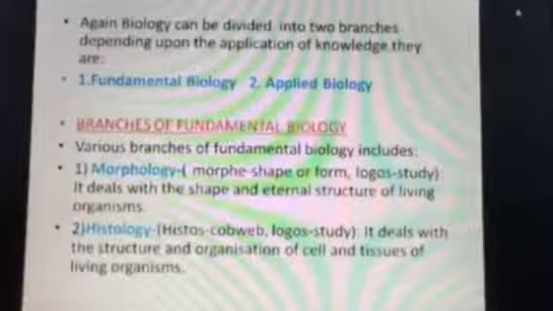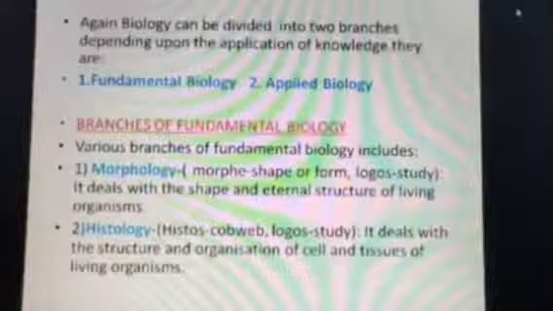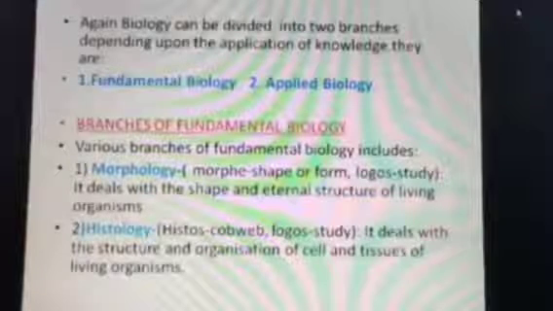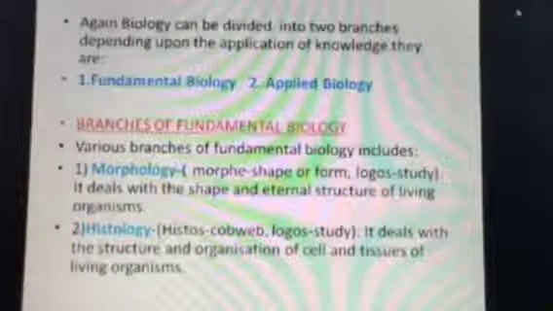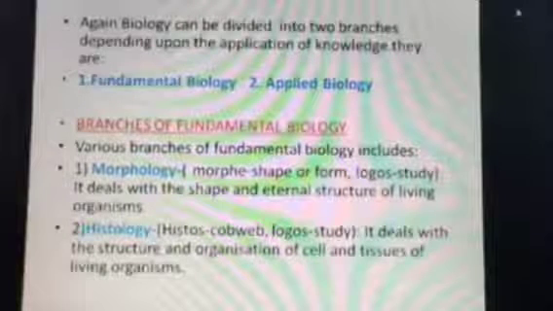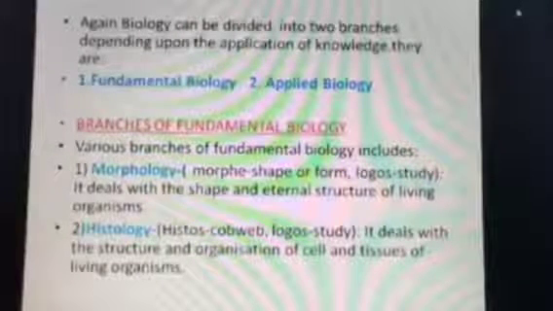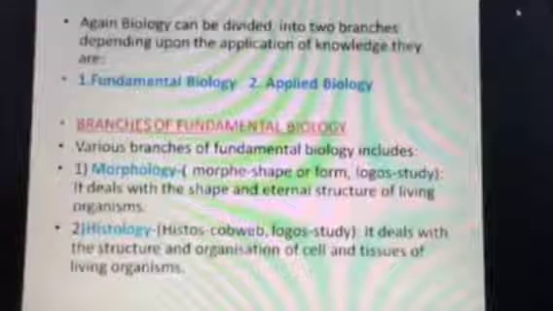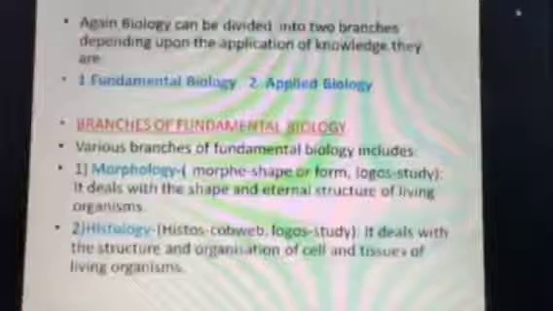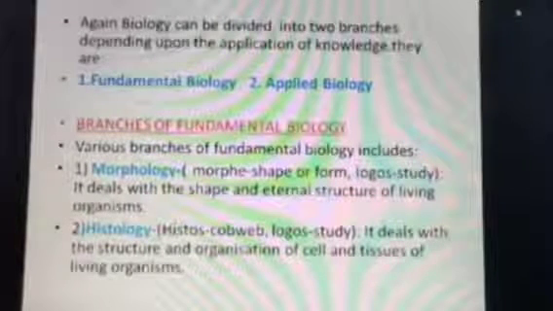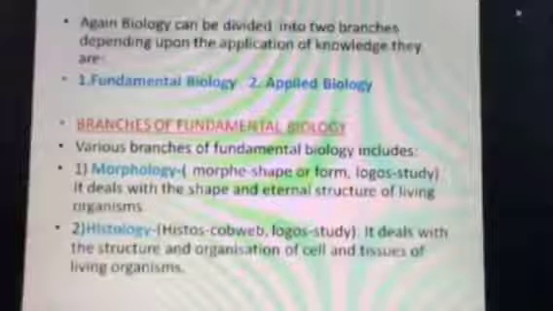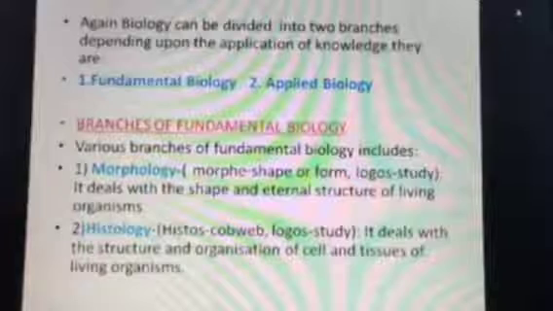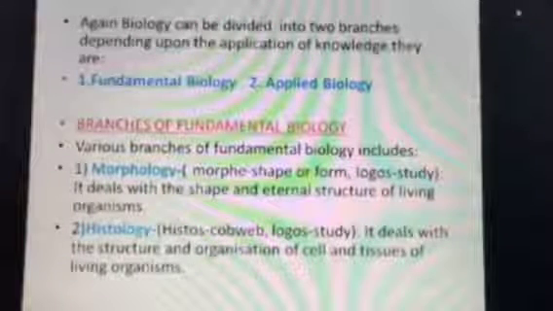This particular branch of biology deals with different functioning, structure, and other fundamental things which are found in both plants and animals, and even in microorganisms also. And the second part is applied biology: the knowledge of the fundamental branch when applied for economic purposes or for our day-to-day life survival is embodied in applied biology. So these two branches are basically divided on the application of our knowledge.